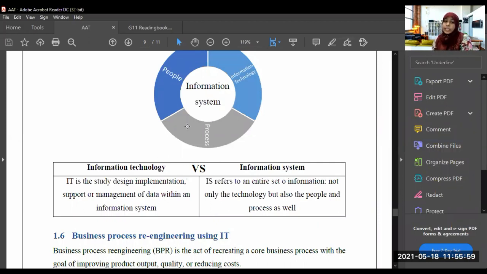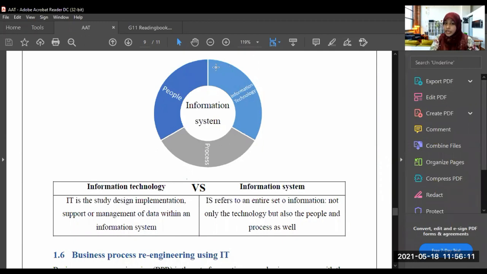Information system refers to an entire set of information, not only the technology but also the people and process as well. See here, information technology is a part of information system.